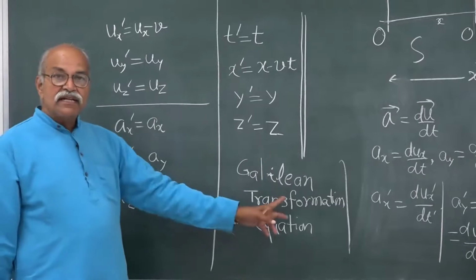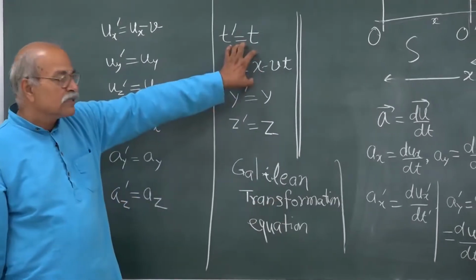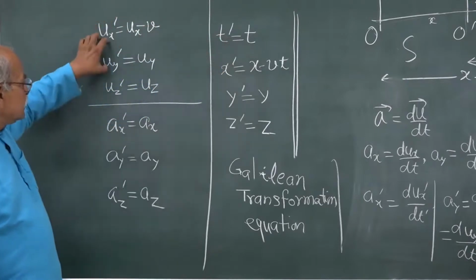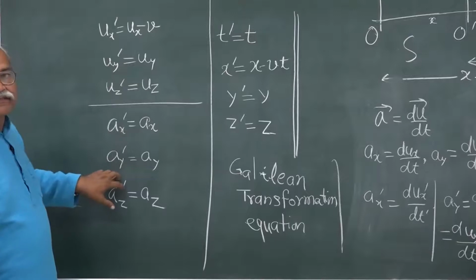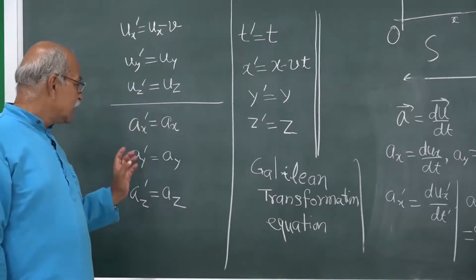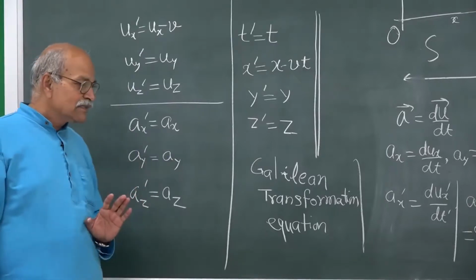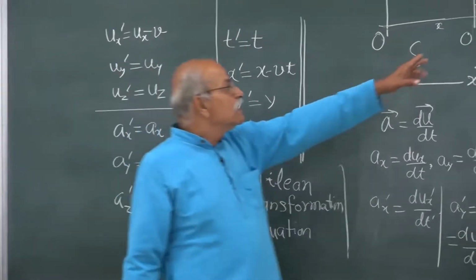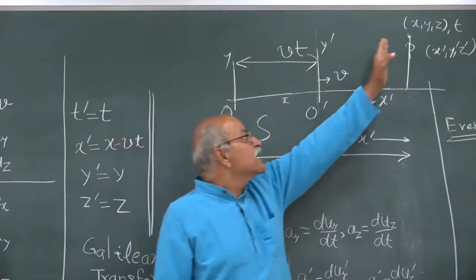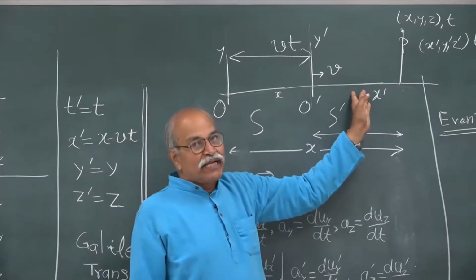So, you have Galilean transformation equations for position, for velocity, and for acceleration. And accelerations are the same, x component is the same, y component is the same, z component is the same. So, if a particle has a certain acceleration in S frame, it has the same acceleration in S prime frame.